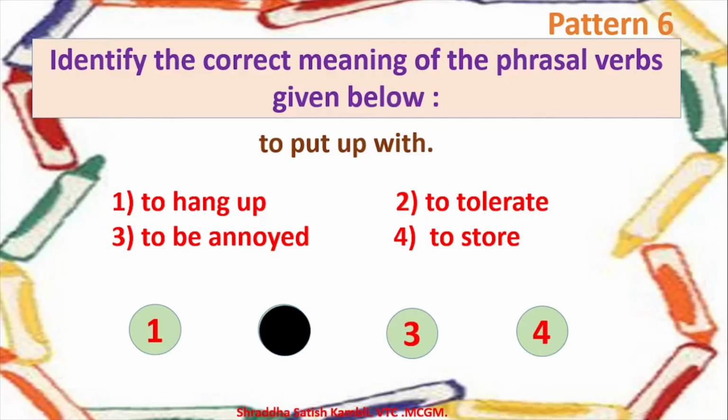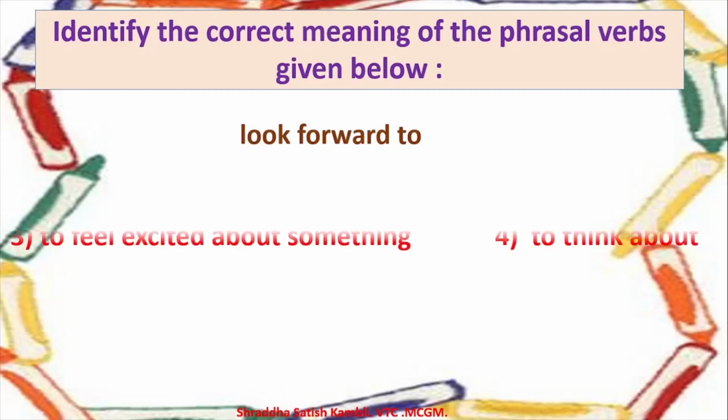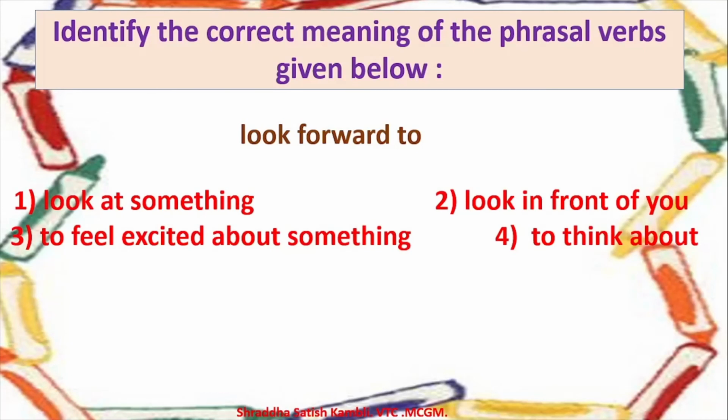Okay? And then you have one more example here for you. Look forward to. So what could be the meaning of the phrasal verb look forward to? So will it mean look at something, or look in front of you, or to feel excited about something, or to think about something?